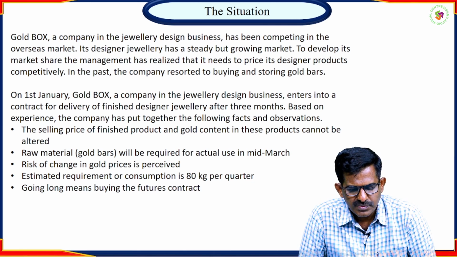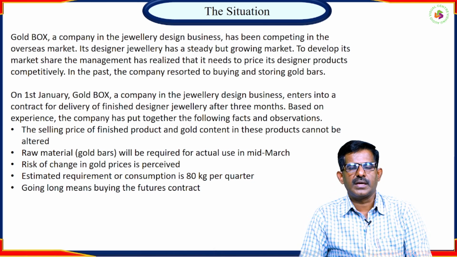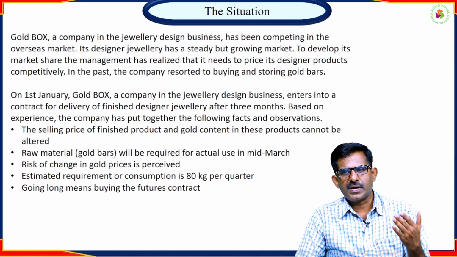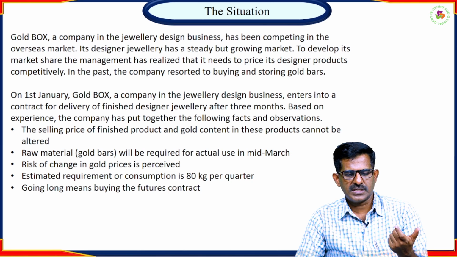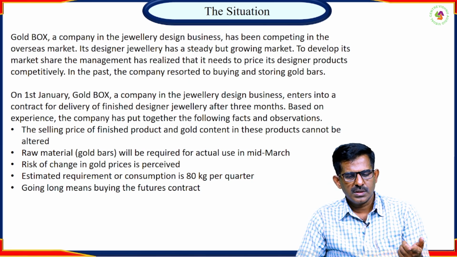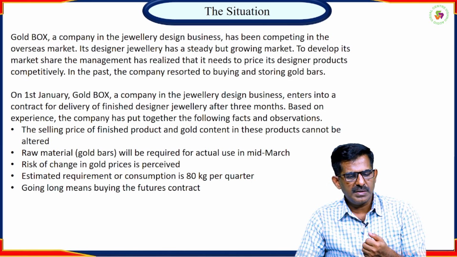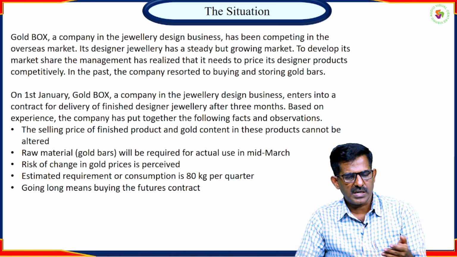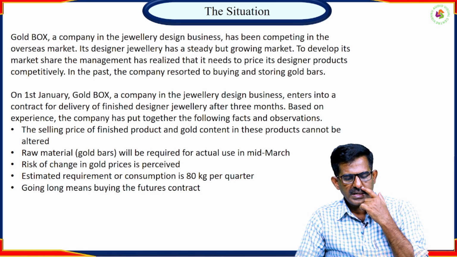Raw material bars will be required for actual use in mid-March. He is supposed to deliver the jewelry, for which he uses the raw material, the gold bars. He is going to use them in mid-March, because he is going to supply that gold jewelry by the end of March. So the risk of a change in the price is perceived.